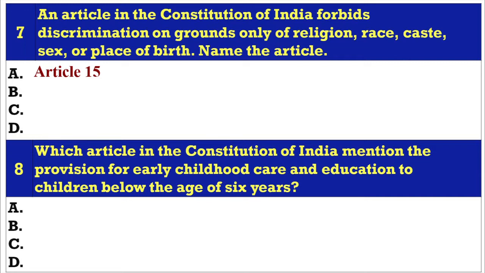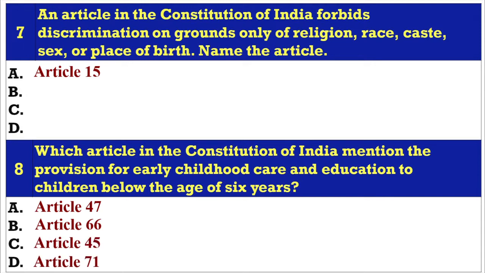Question 8. Which article in the Constitution of India mentions the provision for early childhood care and education to children below the age of 6 years? A. Article 47, B. Article 66, C. Article 45, D. Article 71. Answer C. Article 45.